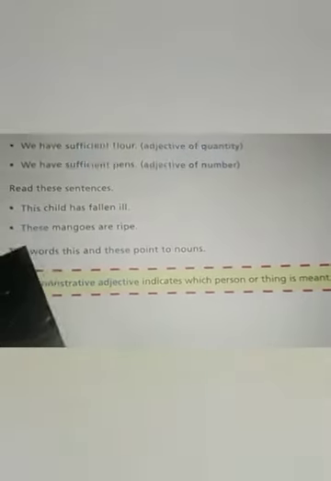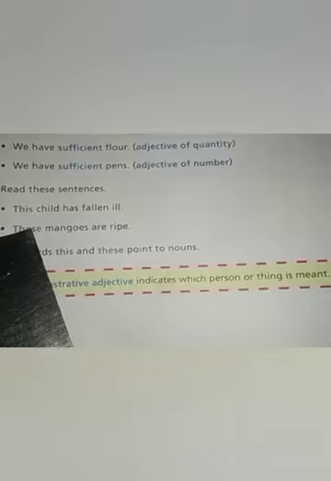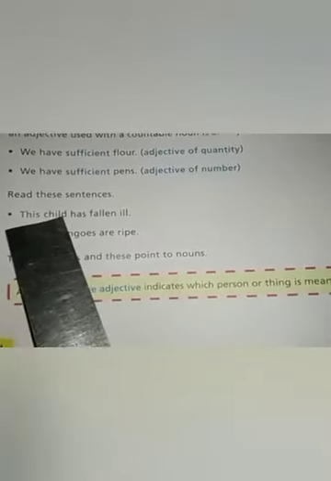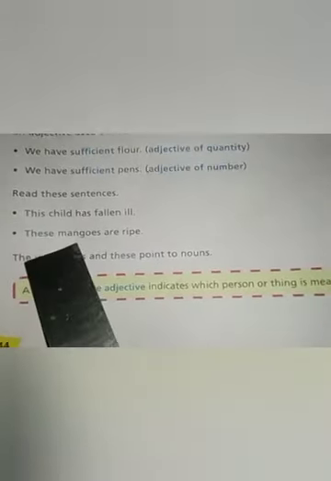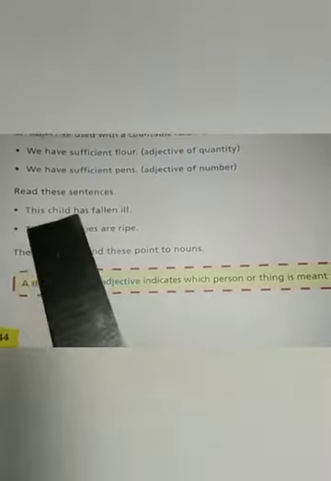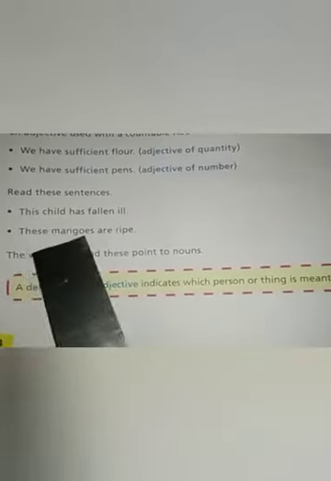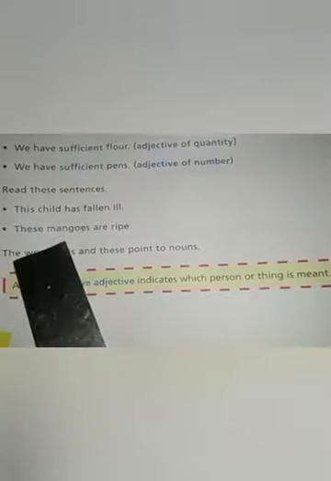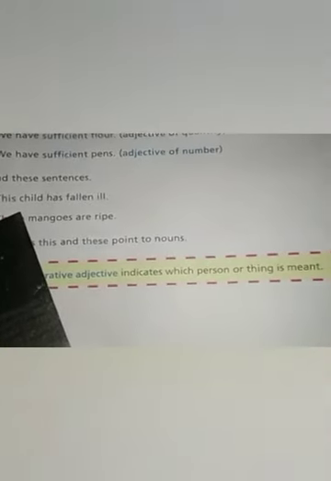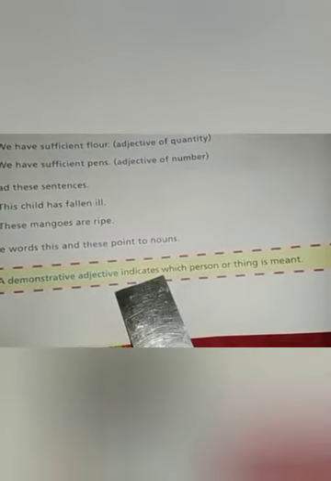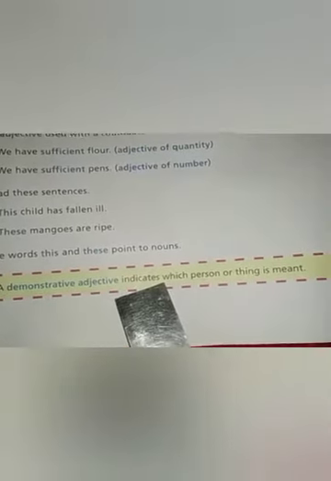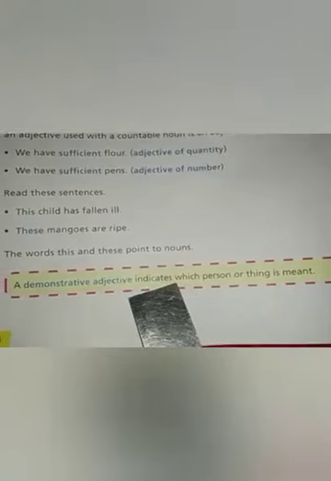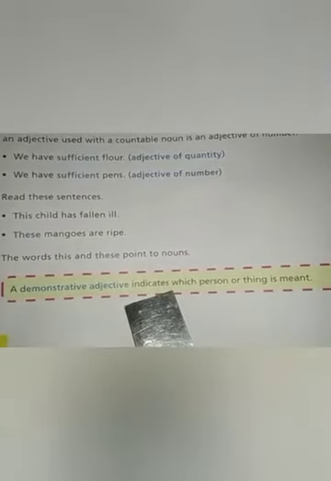The words this and these here are the demonstrative adjectives because they are denoting the nouns child and mangoes respectively. Okay, this child, these mangoes, so they are denoting that noun, and that is why they are known as demonstrative adjective. Now you might get confused between demonstrative adjective and demonstrative pronouns. We have already studied demonstrative pronouns. Pronouns are also of the same kinds, no?